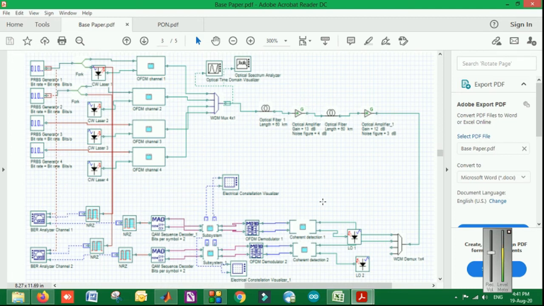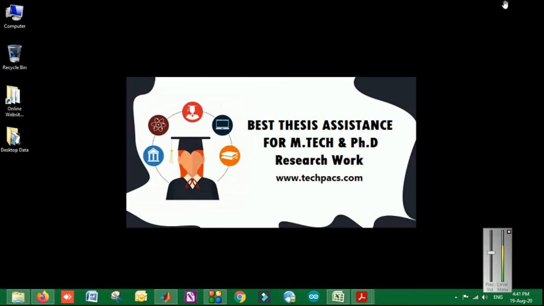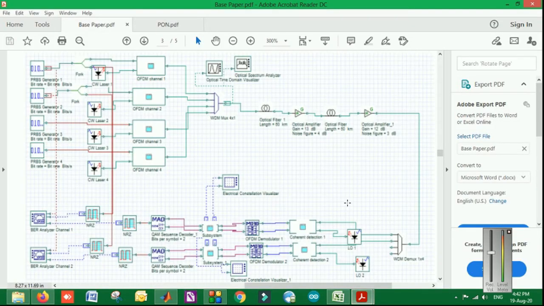Secondly, this is the reference model that I am going to show you on the system. Constellation diagram analysis, Q factor analysis and BER analysis is performed for MQAM, that is 4QAM, 16QAM and 32QAM. For more details you can contact us directly, and this model is designed in OptiSystem 14. Most of the people are using OptiSystem 7, so the model is not going to run on those systems. For having these codes or modifications in these systems, you can contact us directly, and also to get the latest research topics, stay tuned to our channel where you can get the recent ideas.